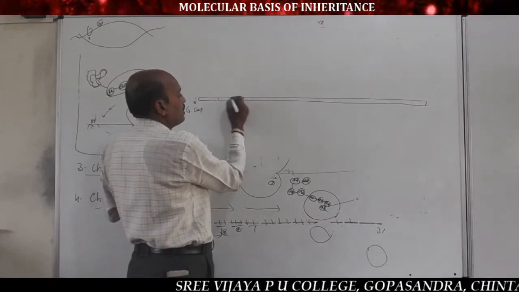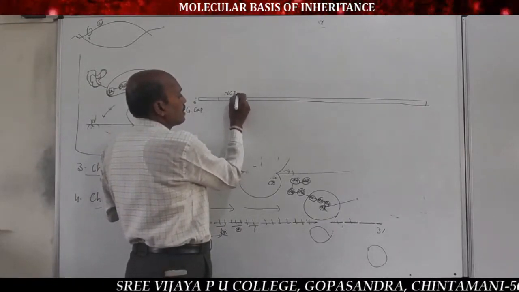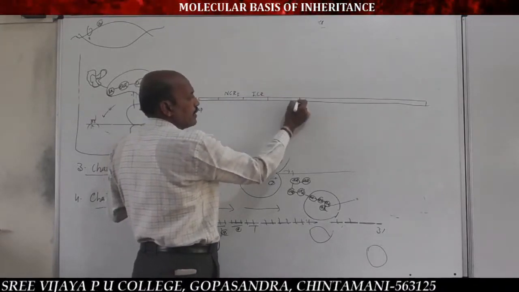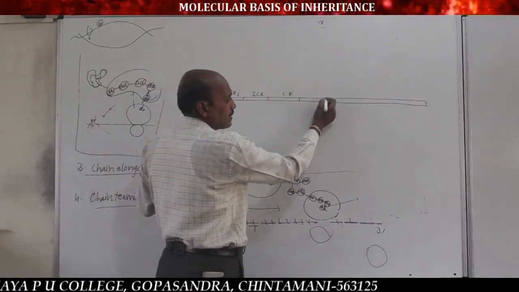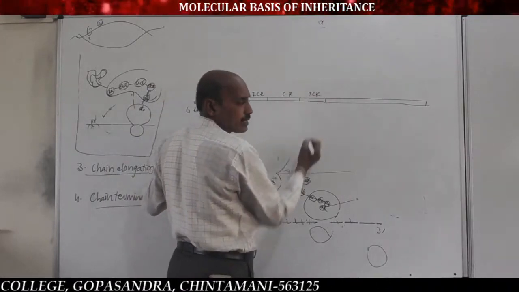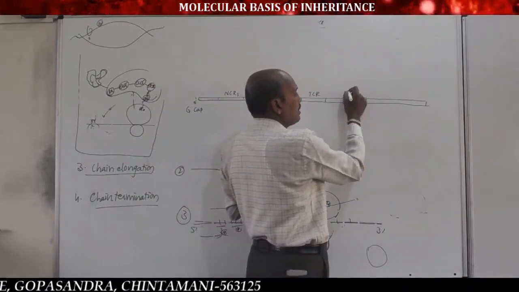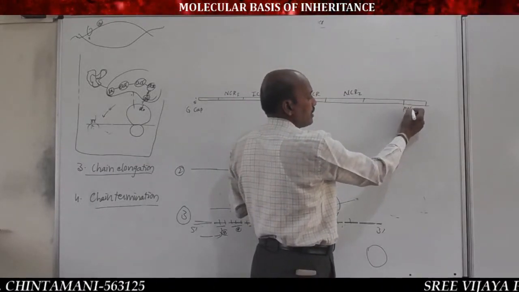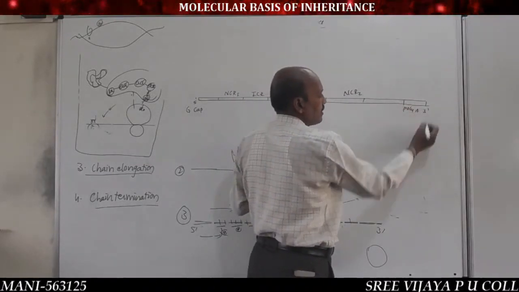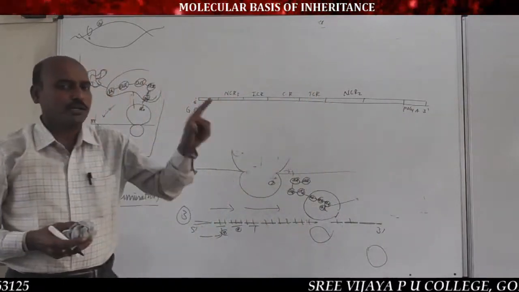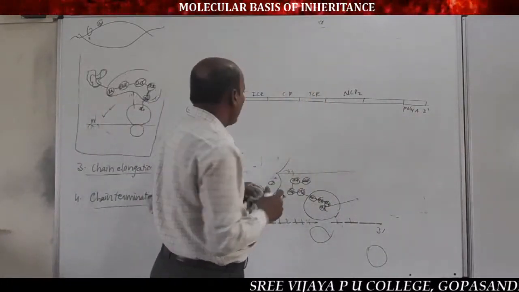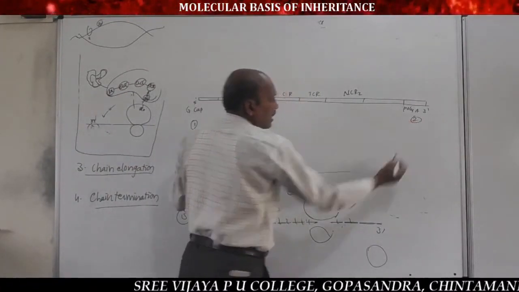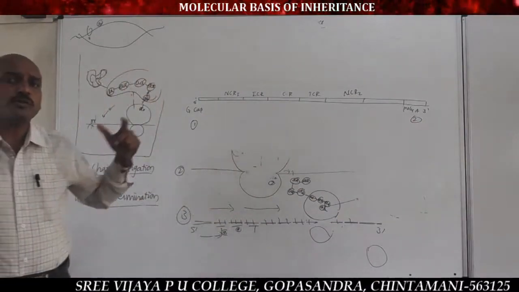The next one is the non-coding region first. Next is the initiator coding region. Next is the coding region. Next is the terminator coding region. Next is the non-coding region second. Last is the polyadenylate tail at the 3' end. These are the 7 parts of eukaryotic mRNA. Whereas in prokaryotic mRNA, 2 parts are absent, the first and last parts. It means it has only 5 regions.